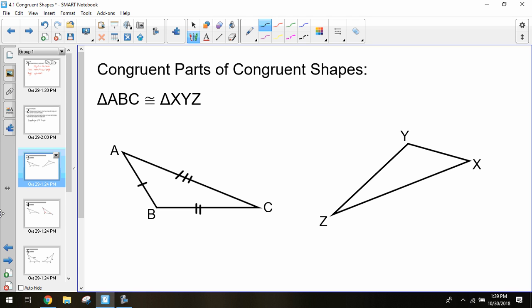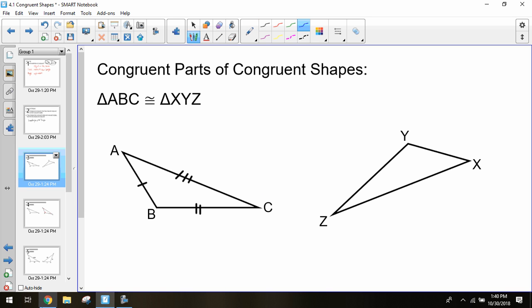Based off this congruent statement, we can read it and determine which sides are corresponding, or which angles are corresponding, and use that to help us solve pieces of information. On these triangles, based off of how they're oriented and their side lengths, you probably can figure out which sides are equal to which sides. But we'll talk about how to read it from the statement.